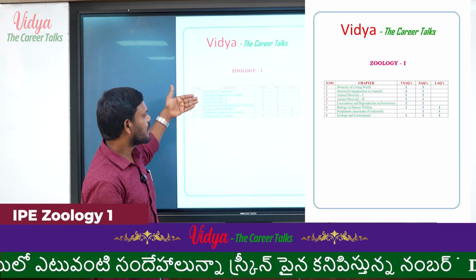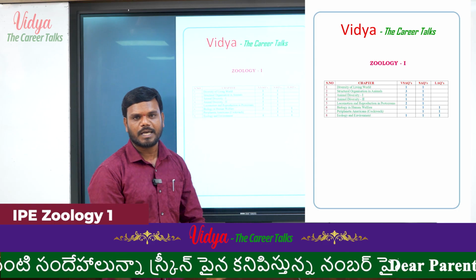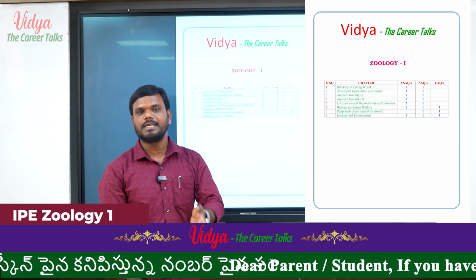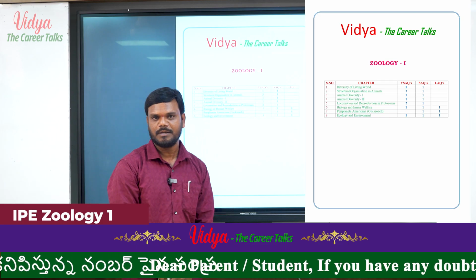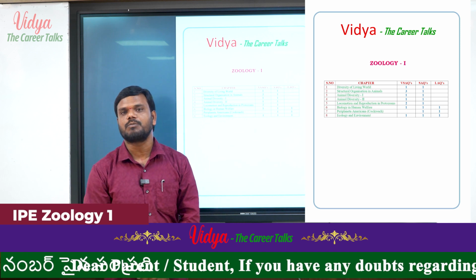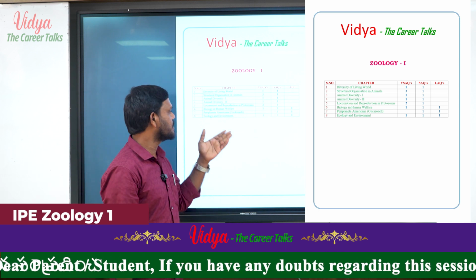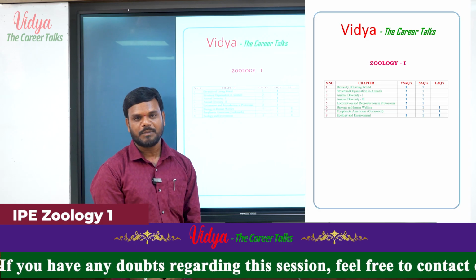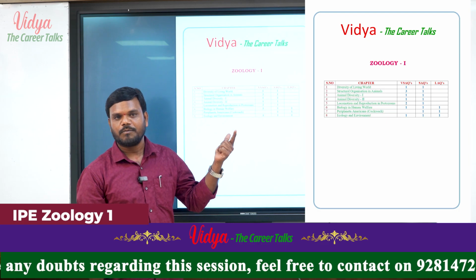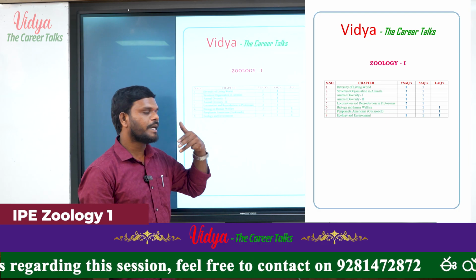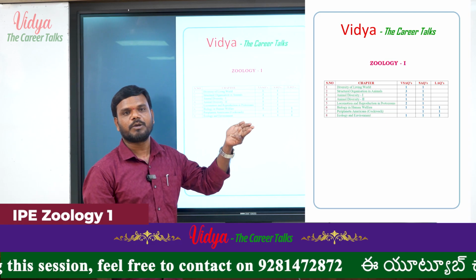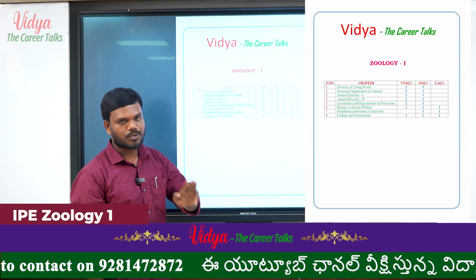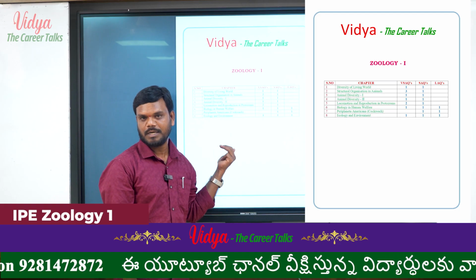Look at this one here. The last 3 chapters give the long answers: Periplaneta Americana, biology in human welfare, and ecology and its environment. In these 3 chapters there are 3 long answer questions given. Among them, we can focus on the more important things. In biology and human welfare there are more repeated questions. The most important are the life cycle of Plasmodium vivax, life cycle of Plasmodium in man, Ascaris lumbricoides and Entamoeba histolytica. These are the most important and repeated questions in our previous question papers. That's why we focus more on these 4 questions.